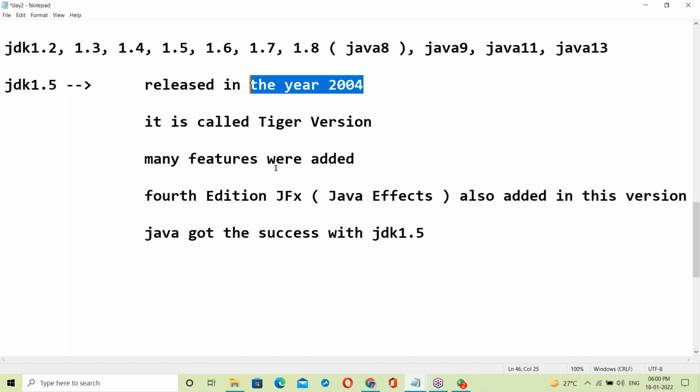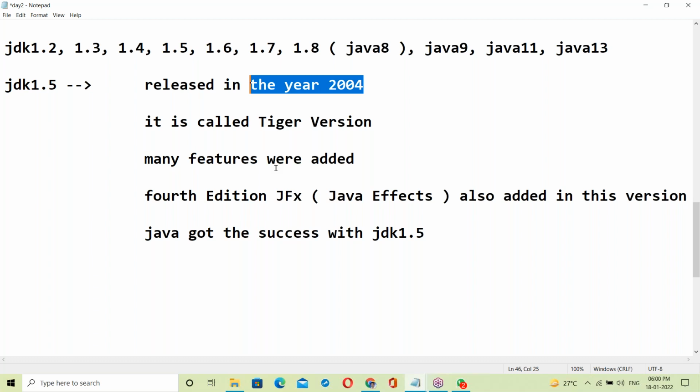Like after finishing engineering at the age of 21 and joining a job, by the time you reach 30 years of age you'll get very big success. So 10 years is enough to get the success.